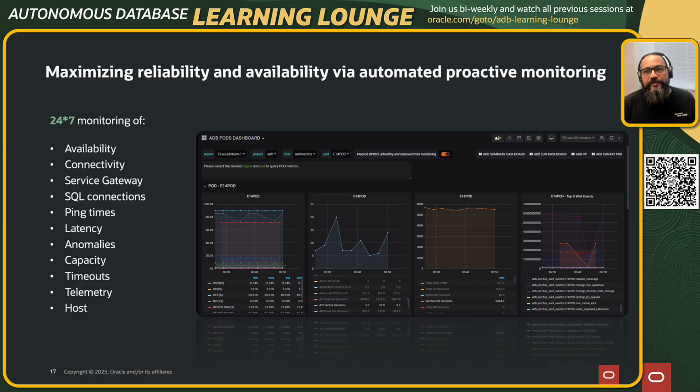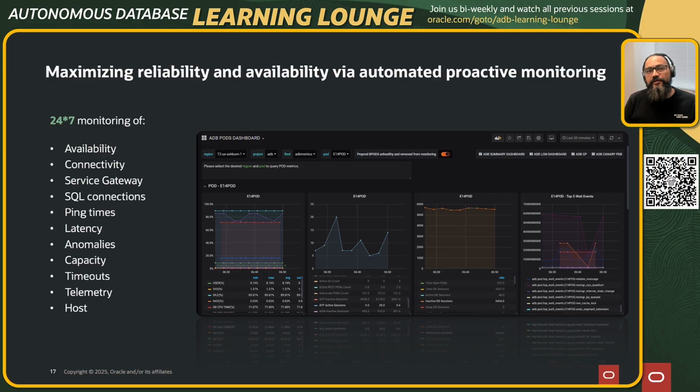Now, coming to the monitoring part, I'll first go to the monitoring part before we go to the alarming part. We have monitors; these are the Grafana dashboards that you see here. We are looking at availability. We are looking at customer connectivity. This is a very important part that we can detect on our side. Sometimes you guys see TNS errors which come in when you connect. Those are monitored in our backend, and this is of highest priority for us.